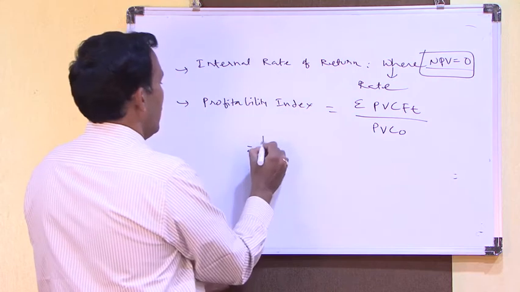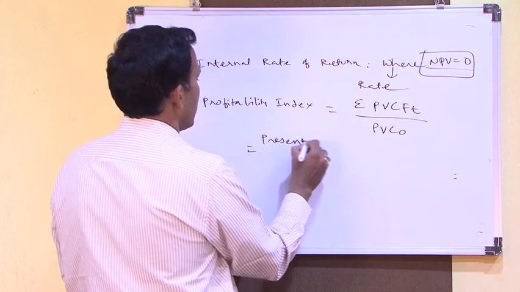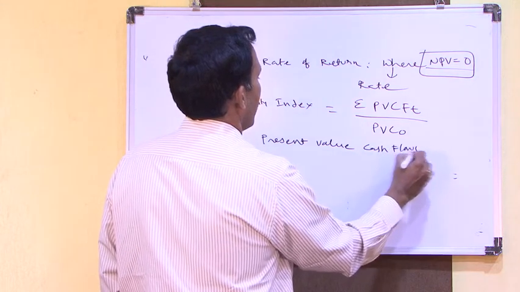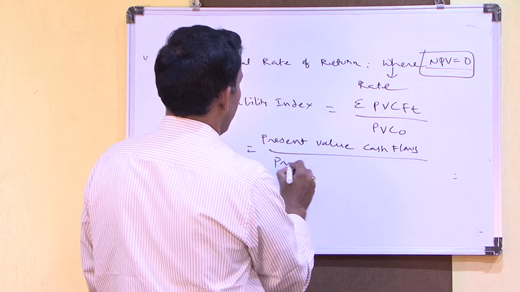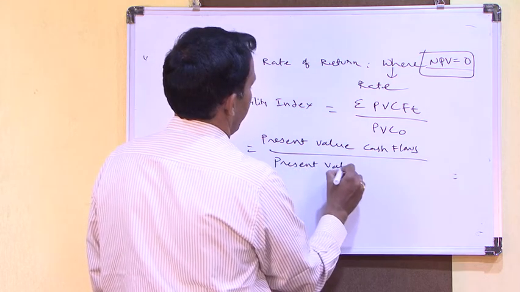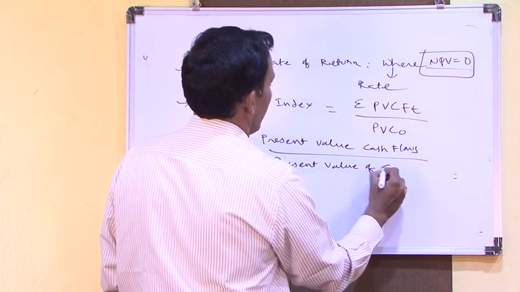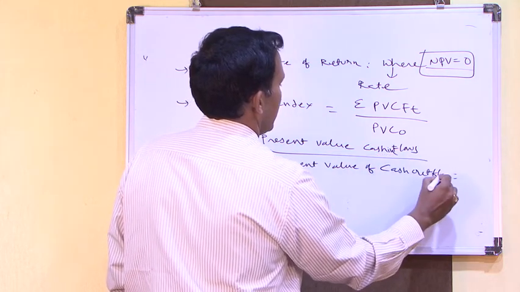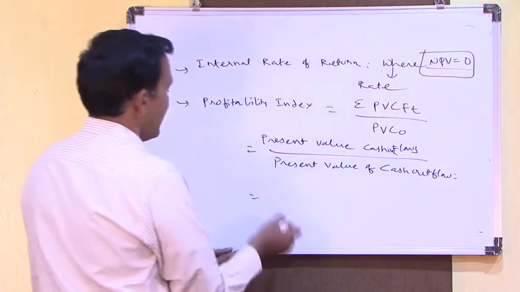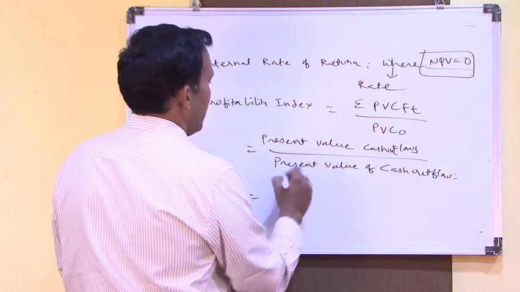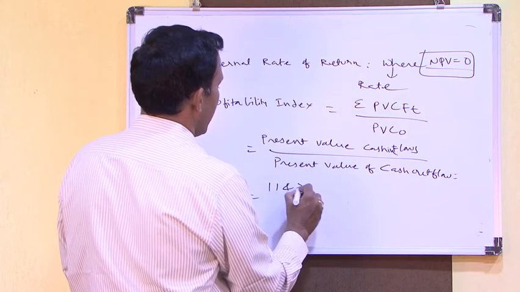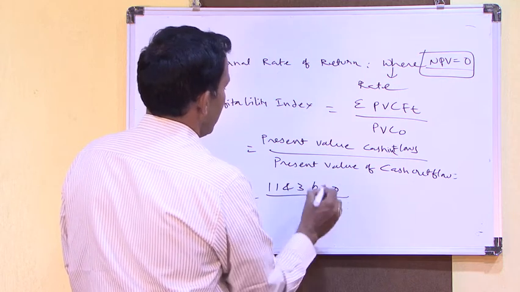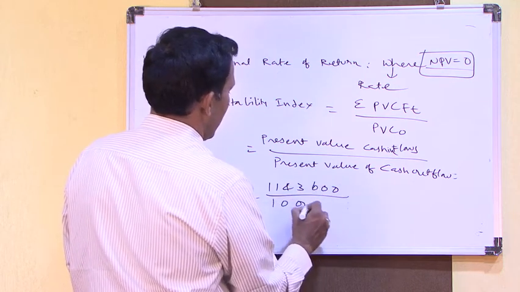In case of profitability index, this is simple: sigma PVCFT by PVCO. That means present value of cash flows divided by present value of investment, outflows, inflows by outflows. So here in the earlier example I have calculated present value of cash flows is 43,600 and this is 10 lakhs.